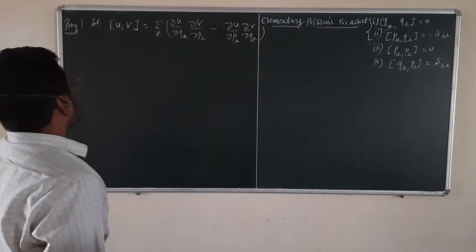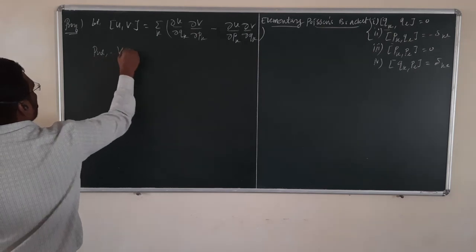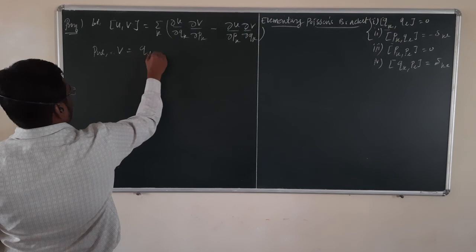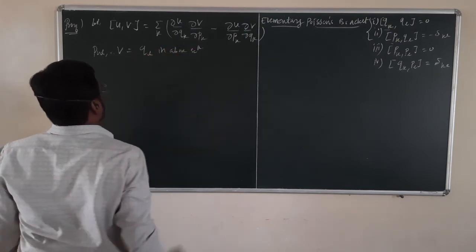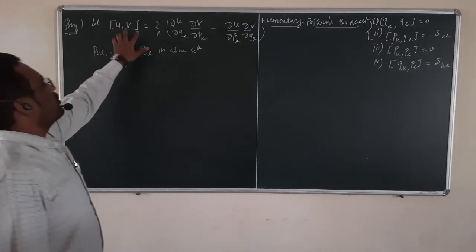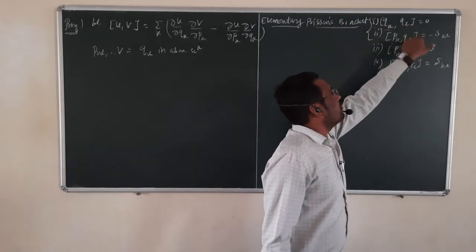Okay. So if you put v is equal to ql in the above relation, then what will we get? I'm putting v equal to ql because in these two relations here we have ql.